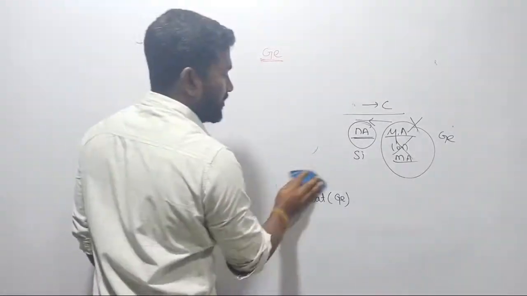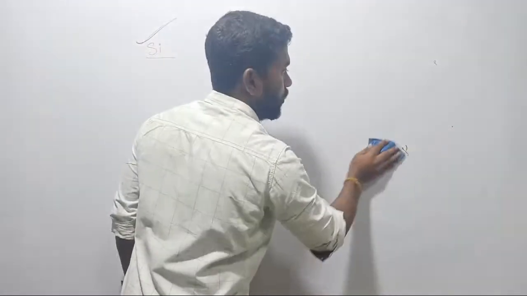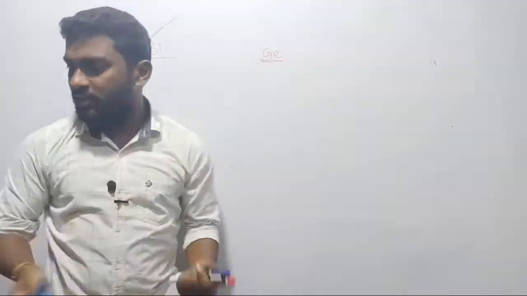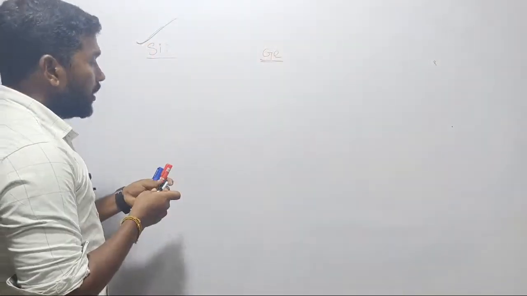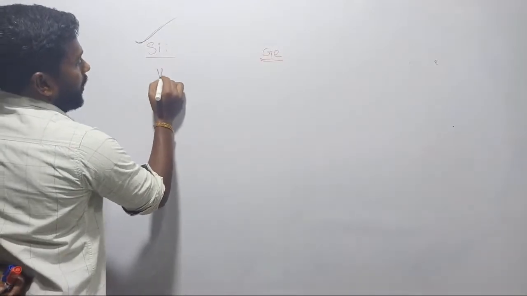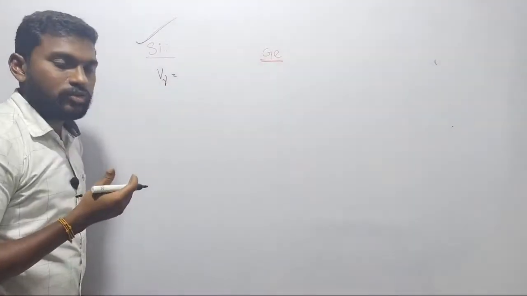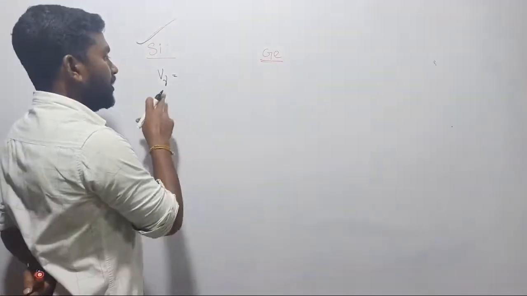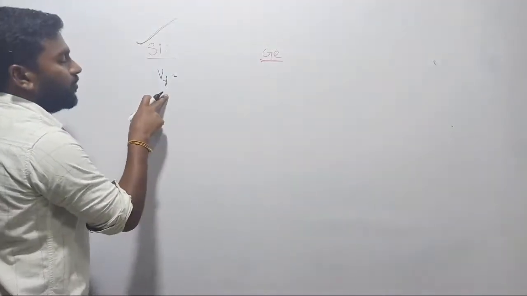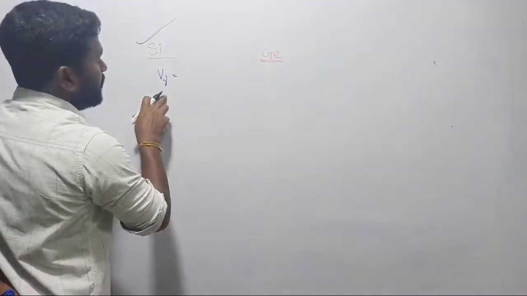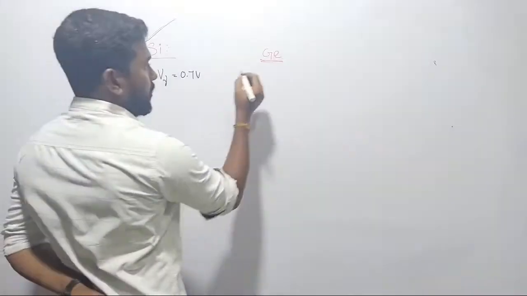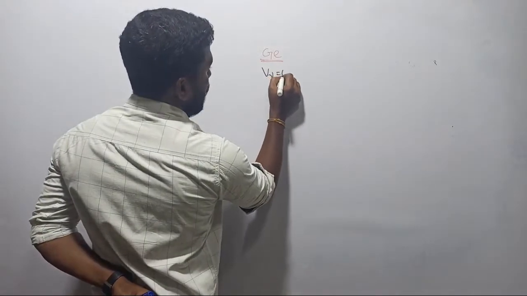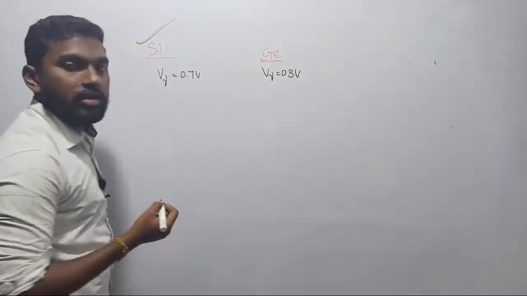Next let me discuss cut-in voltage also. What do you mean by cut-in voltage? That is the famous value that we all know. Cut-in voltage is also called potential barrier, or barrier voltage. In case of silicon material it is 0.7 volt. For germanium, your cut-in voltage is 0.3 volt.